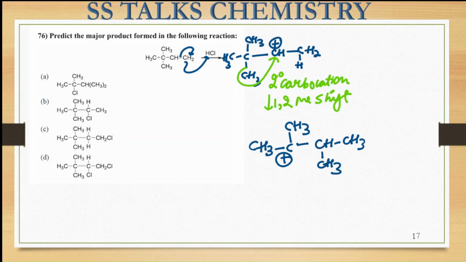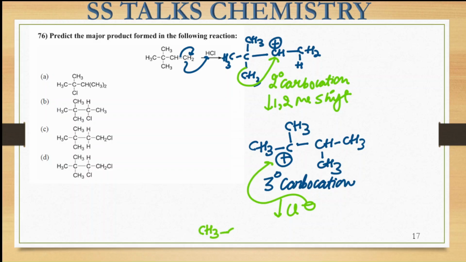Right? So this is the stable carbocation now because this is my tertiary carbocation, and tertiary carbocations are more stable as compared to the secondary one. So this rearrangement is present. Right? Now in the next step, what is going to happen? The Cl negative that is present will be attacking this carbocation species that is present over here. So the final product will be CH3 carbon with this CH3. Here will be the Cl group and here this CH, this CH3 and this other methyl substituent will be present. So this is going to be your final product.